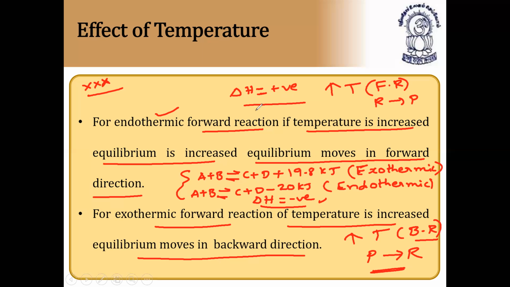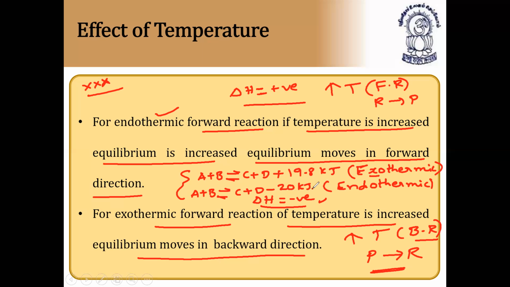But instead of giving delta H values, if they give the reaction like this, A plus B gives C plus D plus 19.8 kilojoules, it shows that it is exothermic, because if you take plus on this side, the other side will take minus. And if it is A plus B gives C plus D minus 20 kilojoules, it is endothermic.